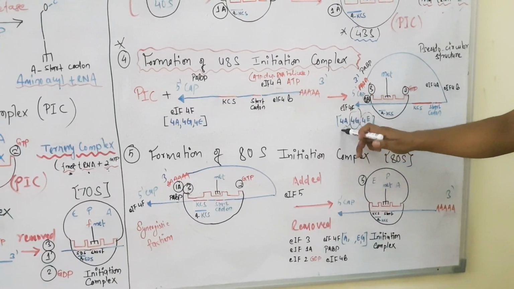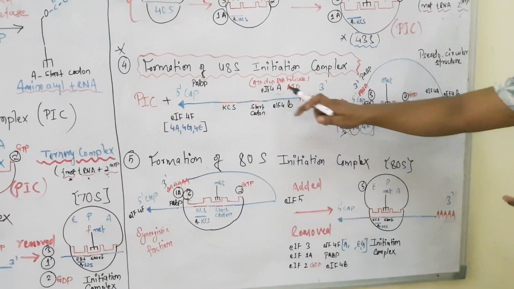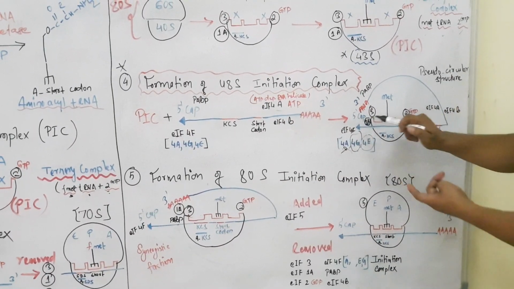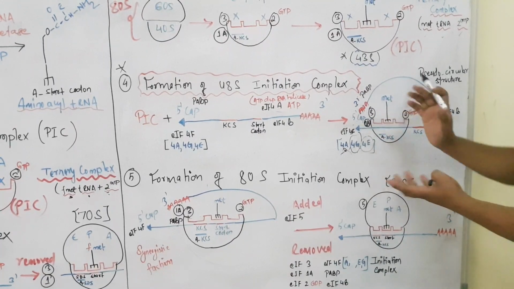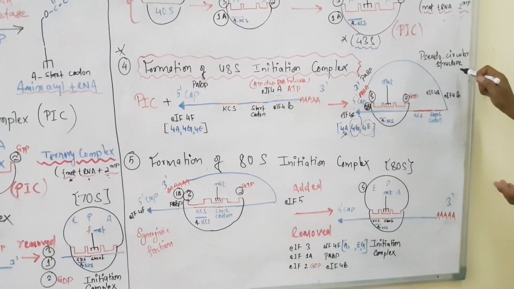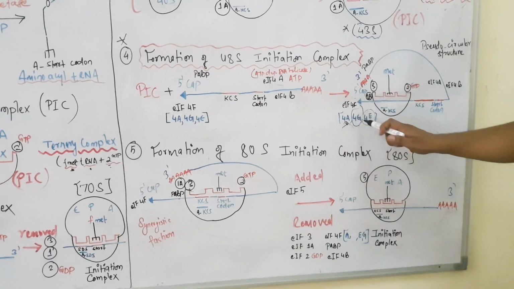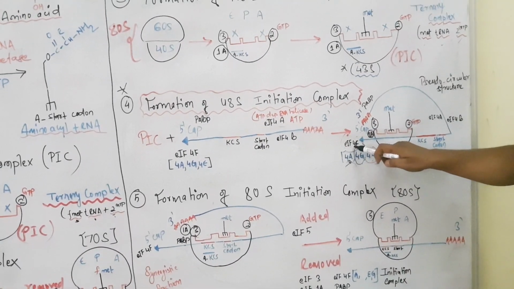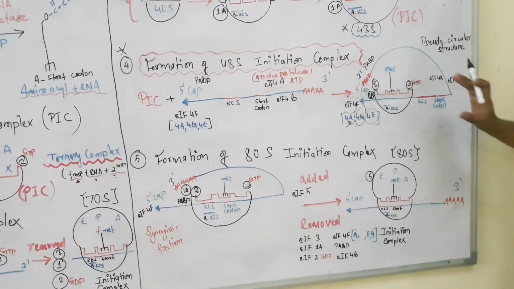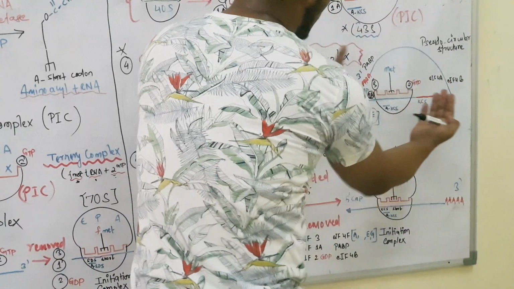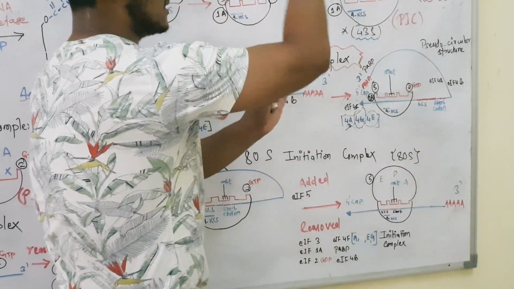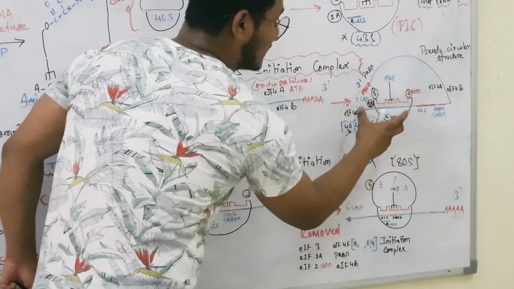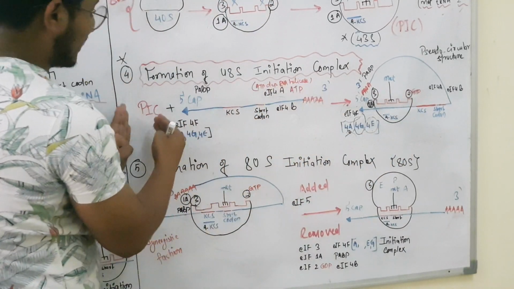Okay, we know what is the function of 4A, which is an ATP dependent RNA helicase, and 4G is helping both the ends of mRNA to come close and make a pseudocircular structure. This 4A, 4G and 4E all together form a complex called eukaryotic initiation factor 4F. Okay, so this is how our mRNA needs to first make a pseudocircular structure, and once this is done, this will then recruit the pre-initiation complex.